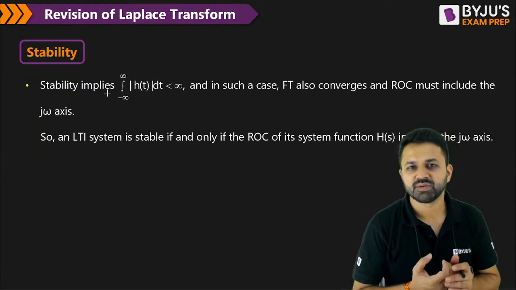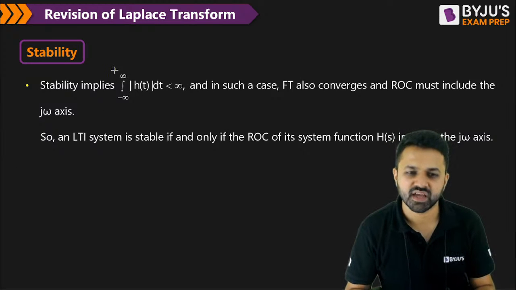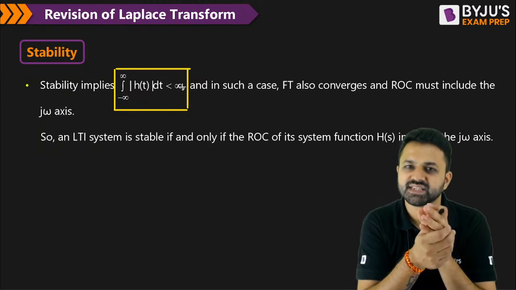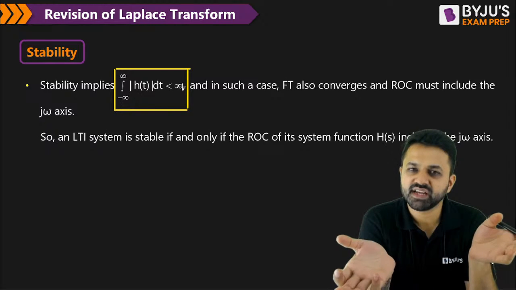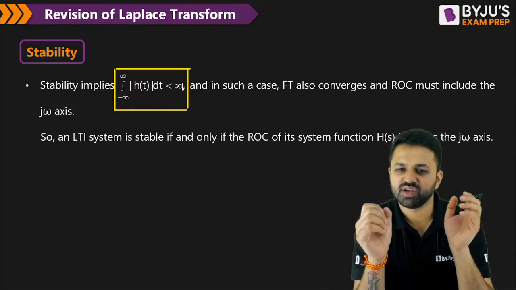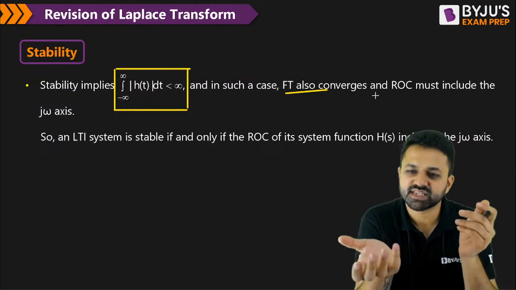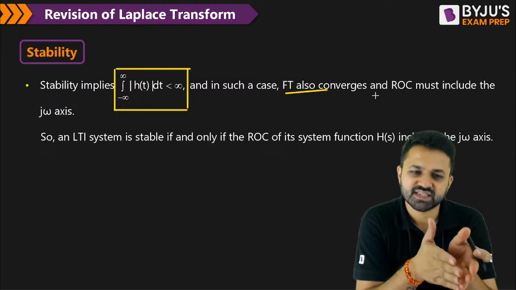Now stability. If you want to represent the LTI system as stable, then you have to integrate the absolute value of the impulse response from minus infinity to infinity, and you should get a finite value. In that case, the Fourier transform will also exist and the ROC will include the j omega axis, because the integral of |h of t| is less than infinity.